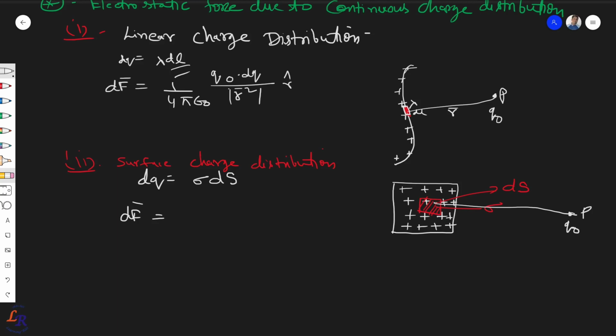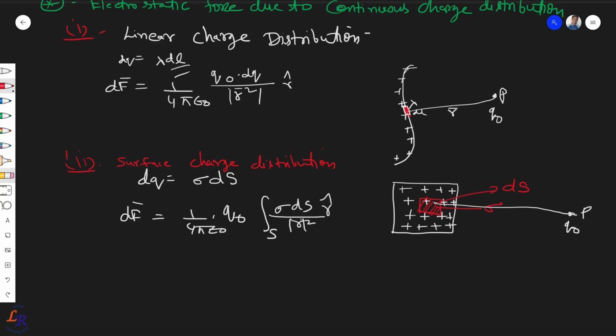As 1/4 pi epsilon 0 q0, and then you can provide the surface integration of sigma ds upon r square, where the magnitude of r is r, and it will be radially inward or outward depending upon the charge type, right?